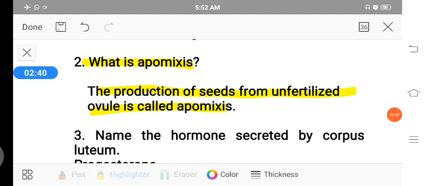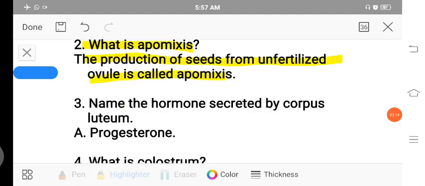The best examples are the species of Asteraceae and the species of grasses. This apomixis just mimics sexual reproduction. Okay, this is about apomixis.